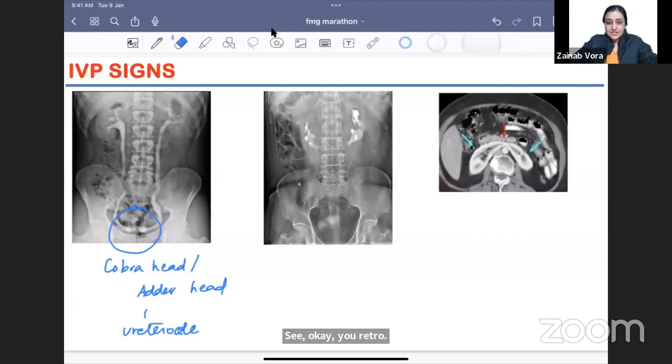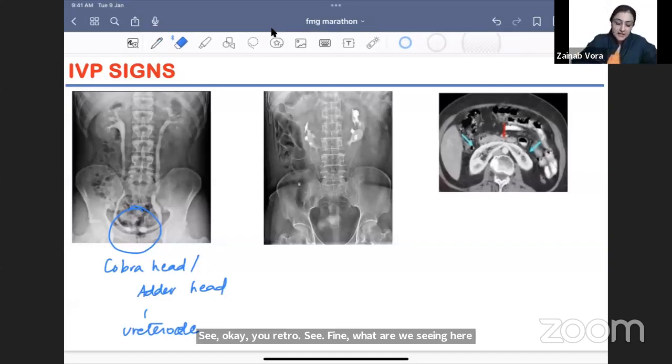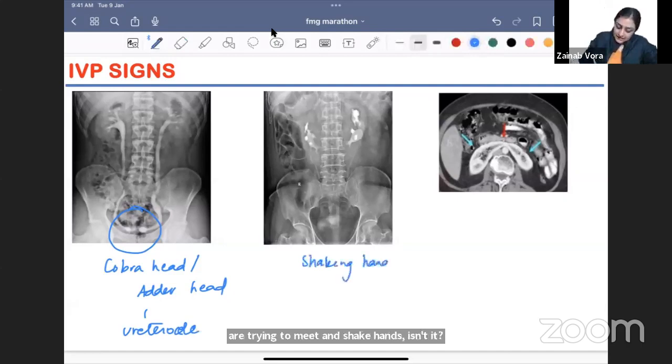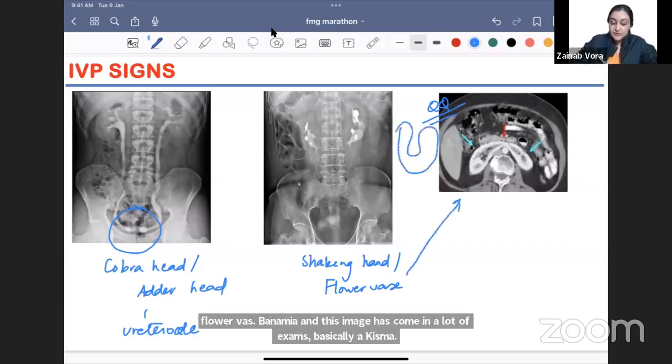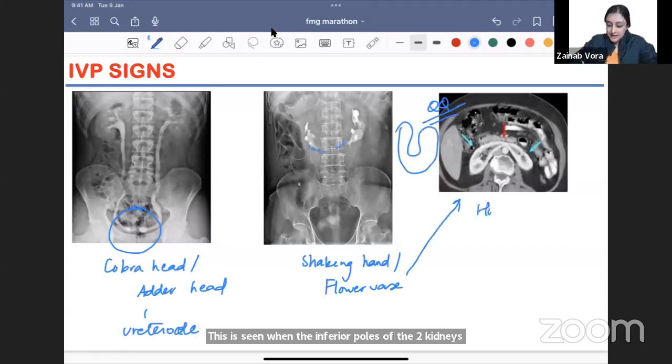What are we seeing here in this case? It looks like the inferior poles from below are trying to meet and shake hands, isn't it? So this is what is called the shaking hands sign, or flower vase sign, and this image has come in a lot of exams. Basically, what is this seen in? This is seen when the inferior poles of the two kidneys are fused. That is why they are meeting in the midline. Very nice. So this is horseshoe kidney.